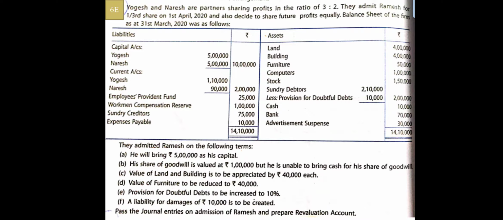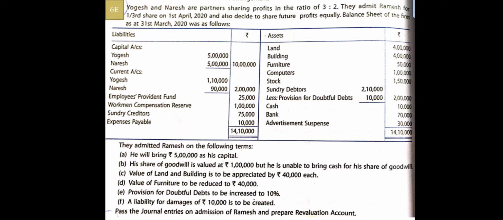Then comes furniture, which is to be reduced to 40,000. Now furniture is standing at how much? 50,000. It is reduced to 40,000, so it's a loss to the firm. So it will be transferred to the debit side of your revaluation account. On the debit side we are going to write down to furniture 10,000. And in the balance sheet you will be writing furniture in the inner column 50,000 less depreciation 10,000, so the outer column gives you 40,000. Then comes your provision for doubtful debts.